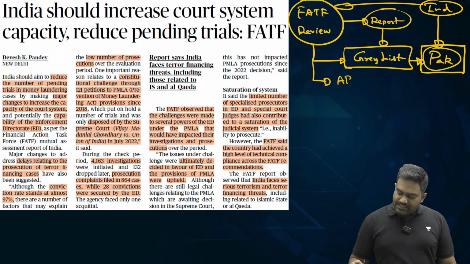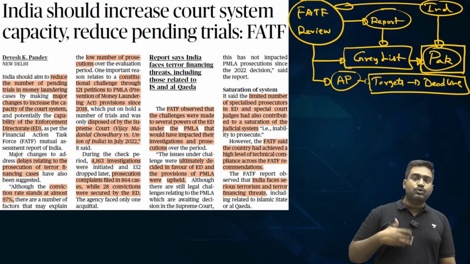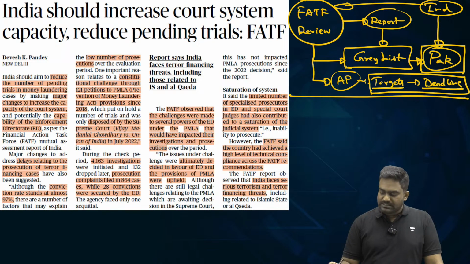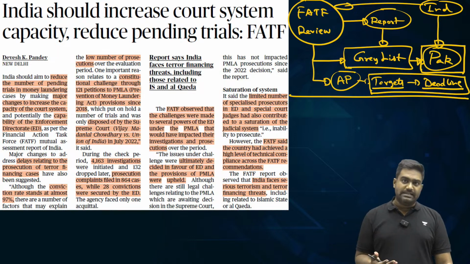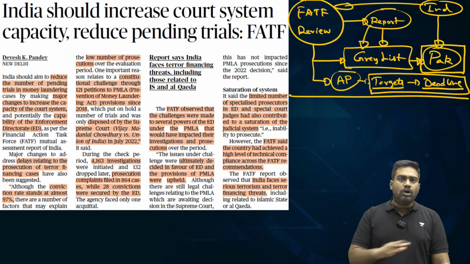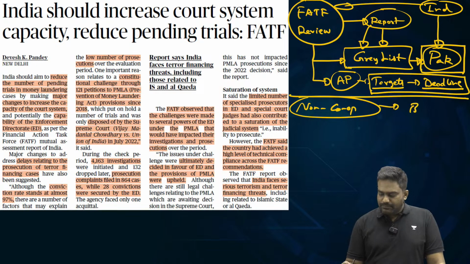So FATF gives them an action plan with specific targets and a deadline within which the targets have to be achieved. So if a country shows the improvement, if it shows the willingness to implement the action plan, implement those targets within the deadline, the country might be removed from the grey list after the next review. But even after repeated warnings and even after repeated grey listing, if a country is not improving its performance, if a country is deliberately non-cooperative, then such countries can be punished by FATF by blacklisting them.